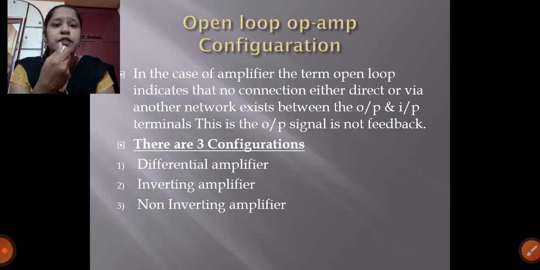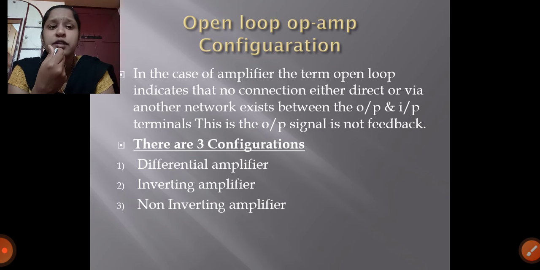For example, if your TV is working, what voltage will you provide? If you give more voltage, it gets damaged. If you give less voltage, it will not work, right? How that voltage is adjusted is the open loop and closed loop configuration in control systems.